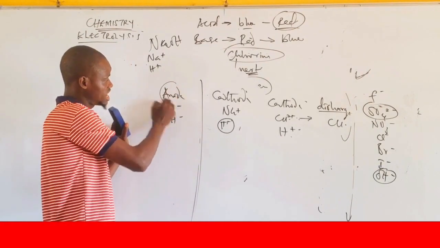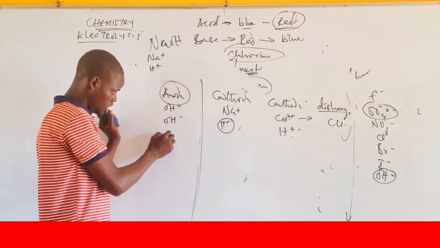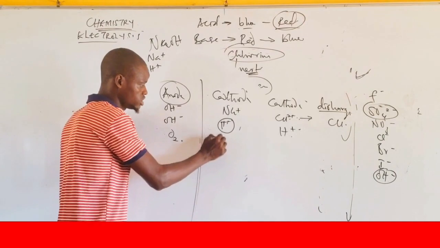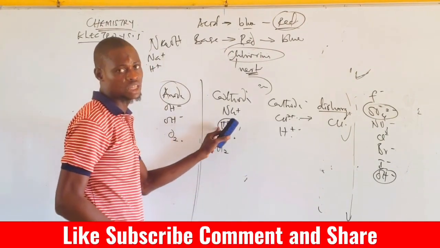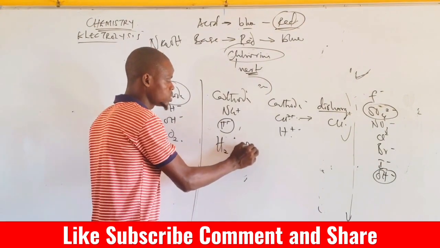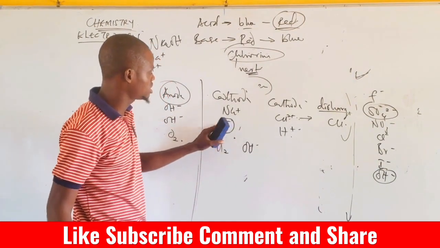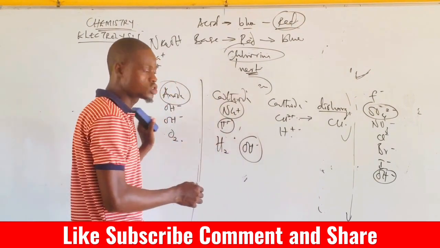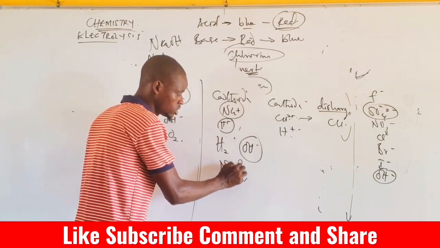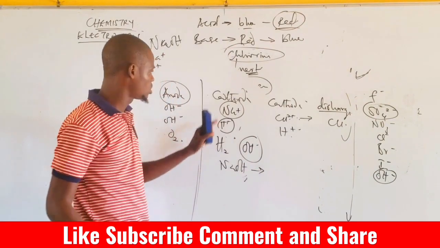Simply means oxygen gas will be deposited here. Oxygen will be deposited here. And hydrogen gas was deposited in this place here. But if hydrogen gas is deposited, what will happen? More OH will be produced. Now I say if hydrogen gas is deposited, OH will be produced, and that OH will react with sodium to form sodium hydroxide, which will increase the alkalinity of the cathode.